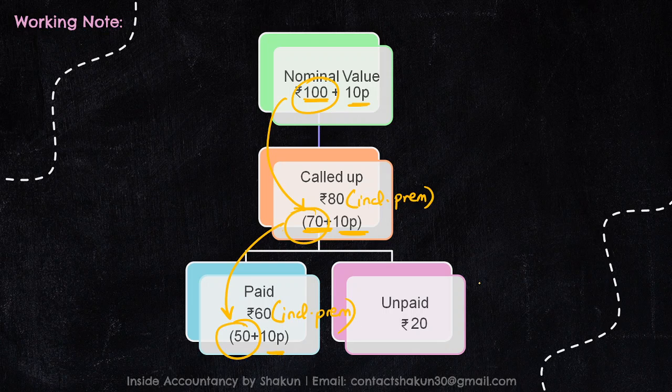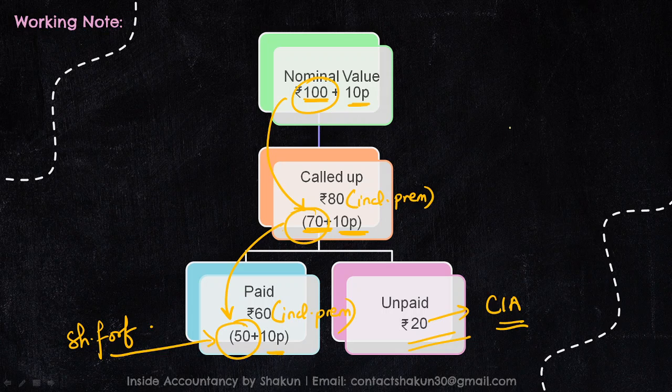That means that out of the amount that has been called up, that is 70, 50 is paid and 20 remains unpaid. We need to calculate the unpaid value. Why? Because we need to calculate the calls in arrears. So in our entry for forfeiture, how much have you received? You have received 50 rupees. The amount which you receive goes to share forfeited account, right? And the amount that you do not receive goes to calls in arrears account.